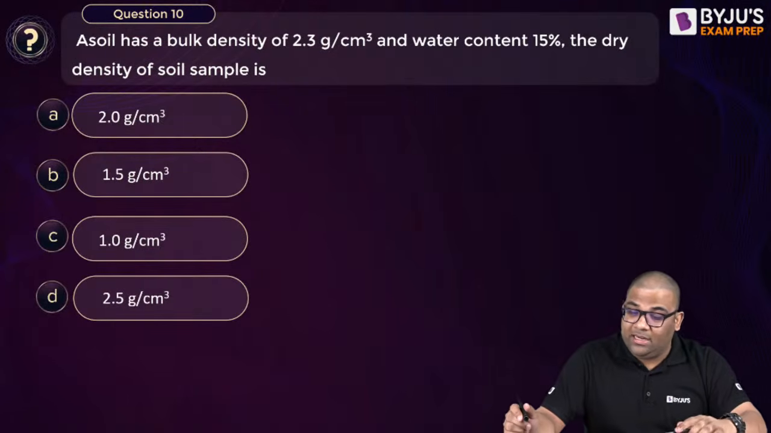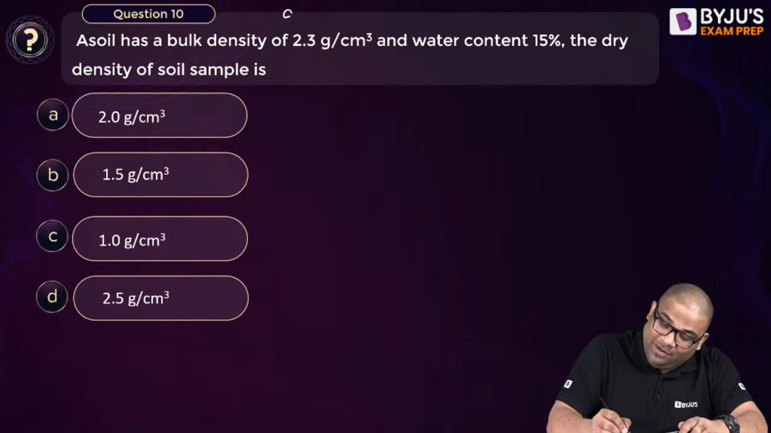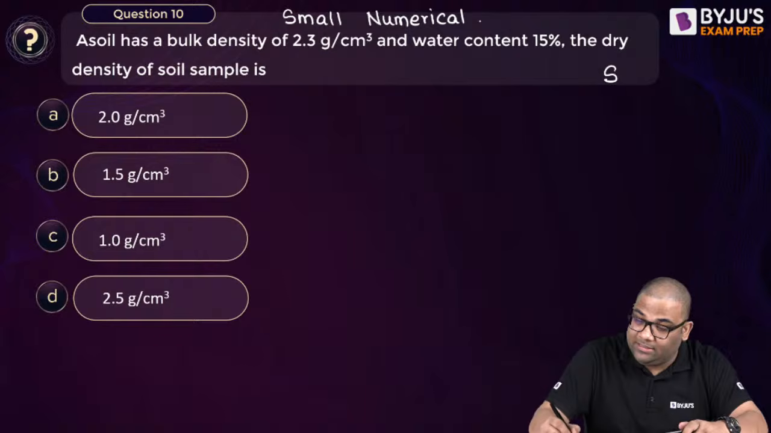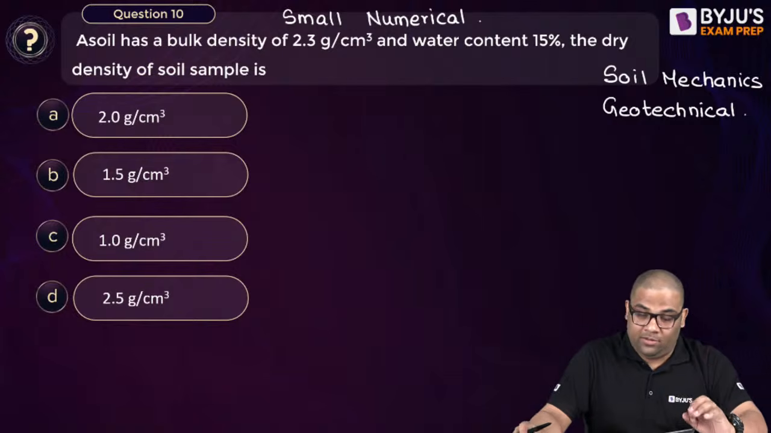Okay, so it's a numerical, but you can see it's a small numerical. It is not a big numerical, so we can attempt this. Such kind of small numericals we can attempt. This is from soil mechanics, or geotech. It's a small question, you can answer it in very little time. It's like a live paper. What is the answer to this?